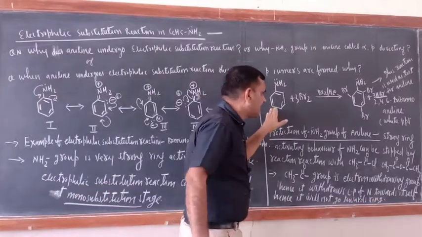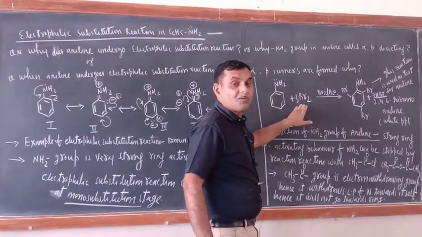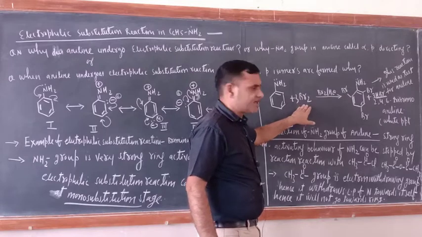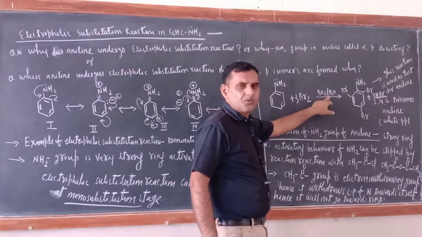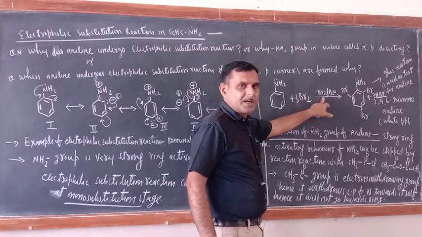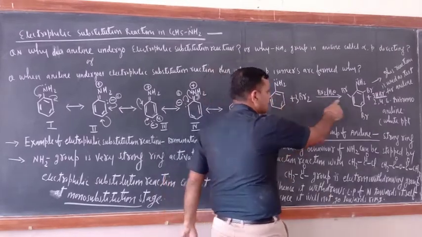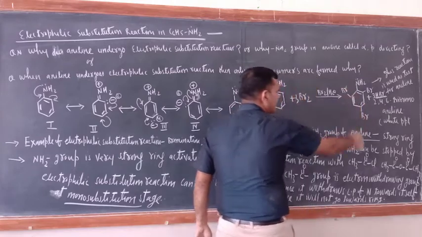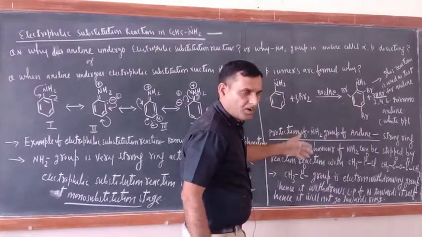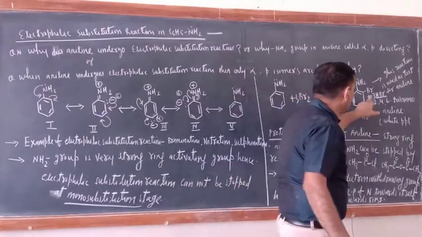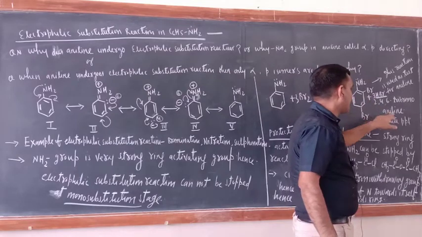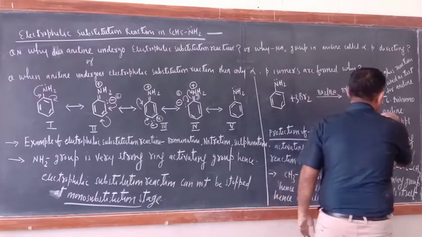And this is the best example. This is aniline, it is reacting with Br2/H2O, aqueous bromine. Then what is the product? Just see, at 2, 4, 6 position bromine will make the bond. And what is the name of this compound? 2,4,6-tribromoaniline.